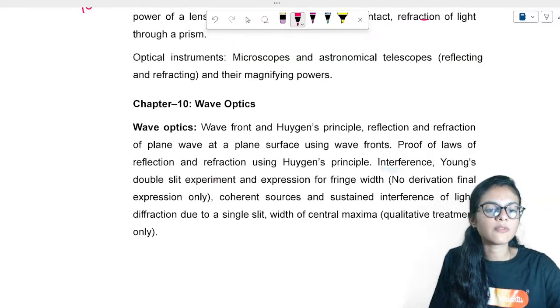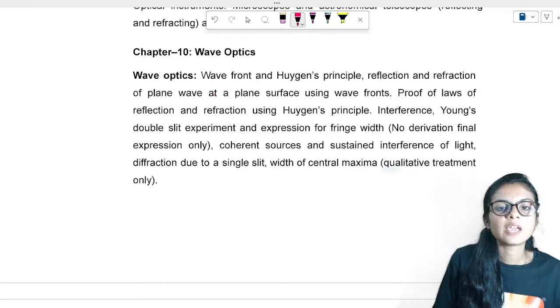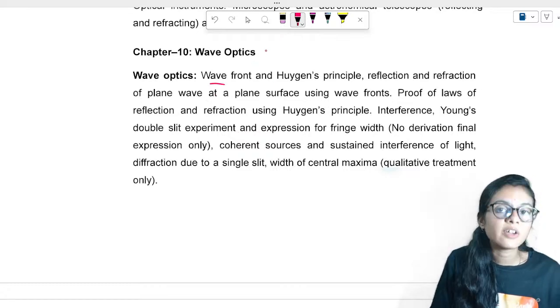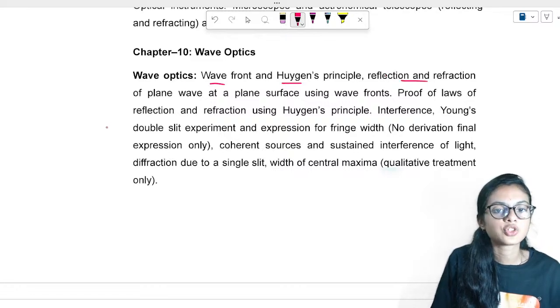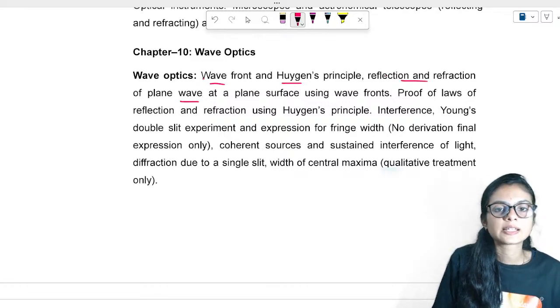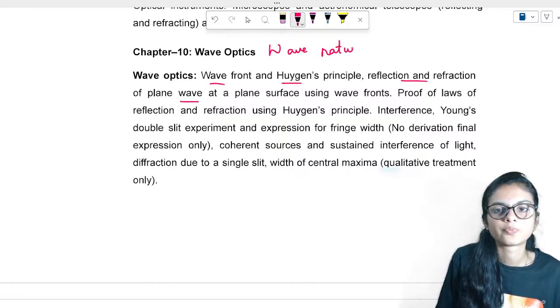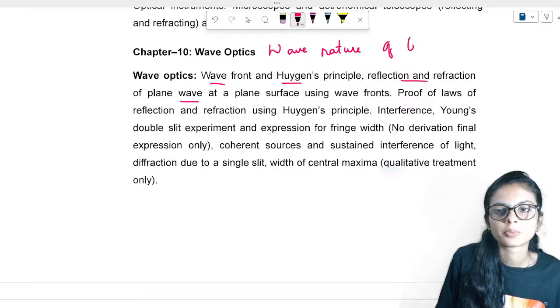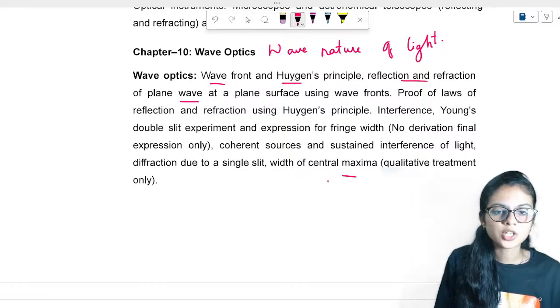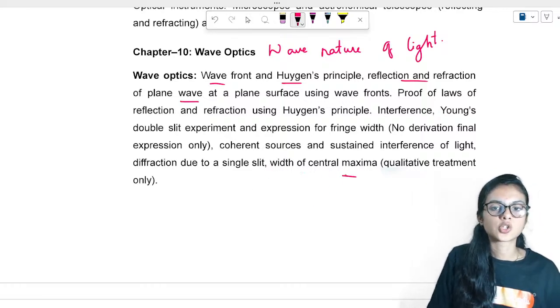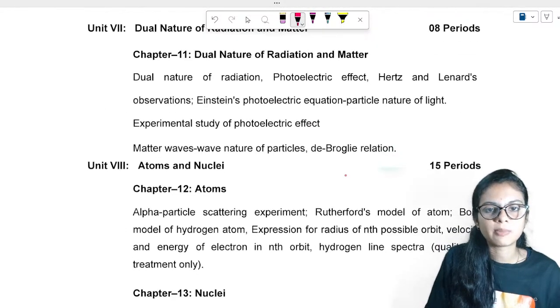Then we have wave optics. In wave optics, you'll study about the wave nature of light, Huygens principle, reflection and refraction of a plane wave. Okay, this is the wave nature of light. You'll study about the maxima, the spots, and you'll perform the experiments also. Okay, there are good experiments.